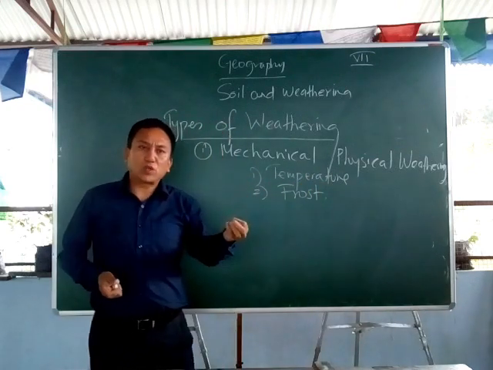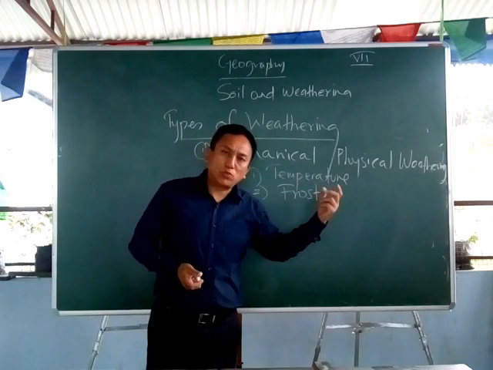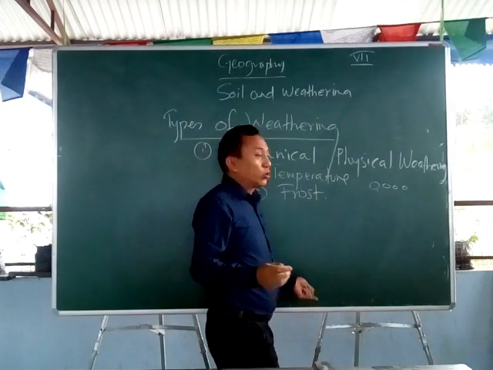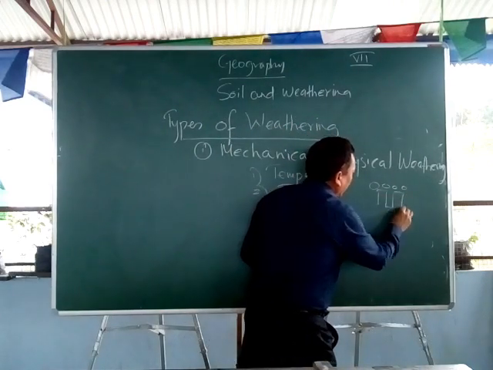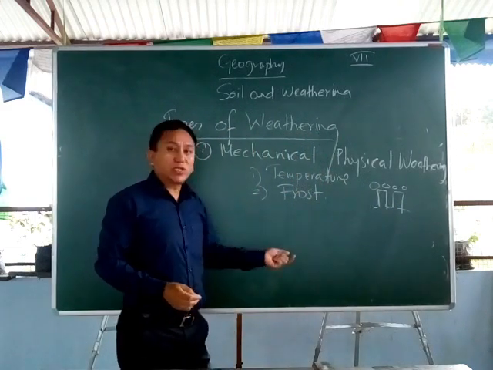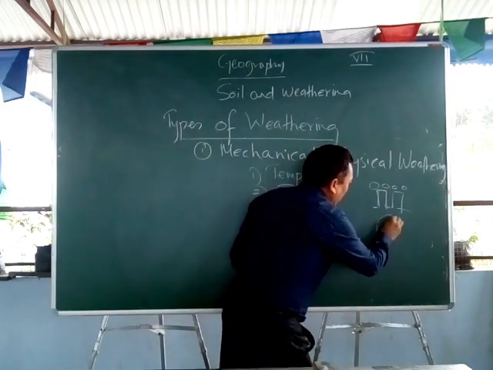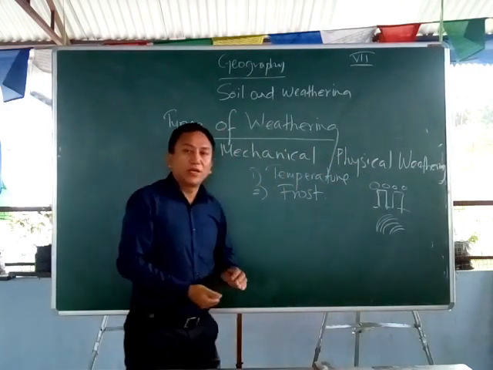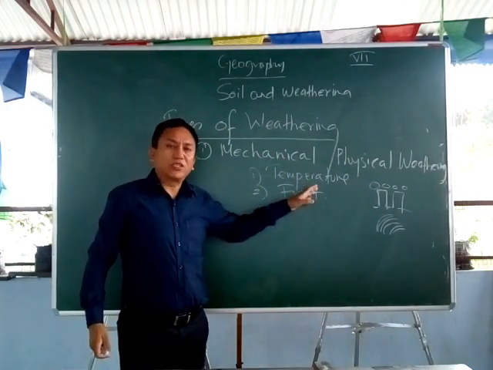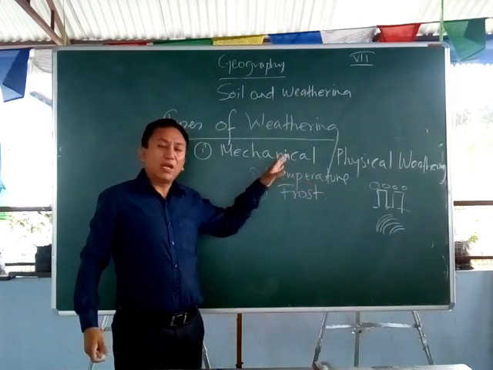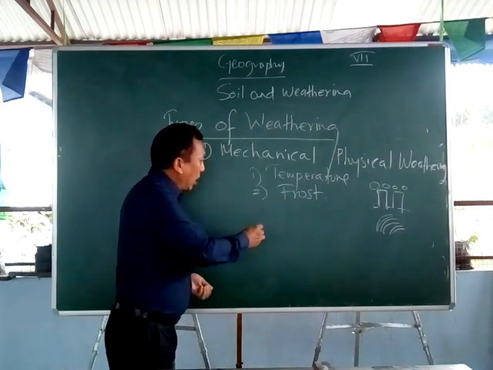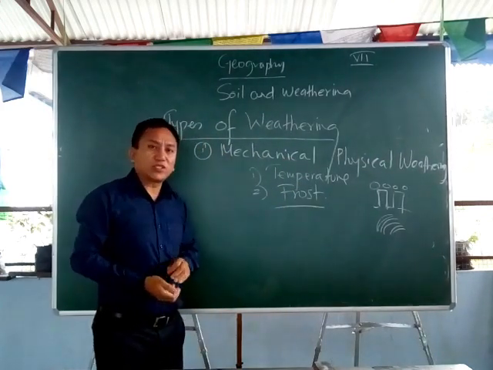So therefore because of the difference in temperature, we have rocks which are broken down in the process called granular disintegration, into small sizes. They are broken down also in the process called block disintegration, where the rocks are broken down like blocks. Or they are taken out in the process called exfoliation, where they are taken out in layers. This is how the rocks are broken down by temperature, whereby causing weathering.